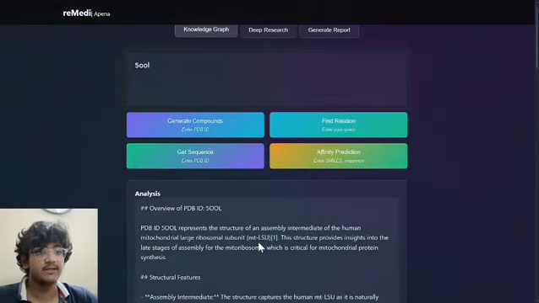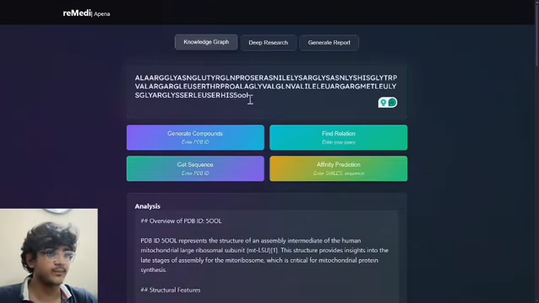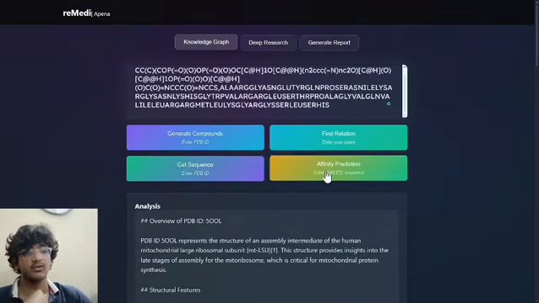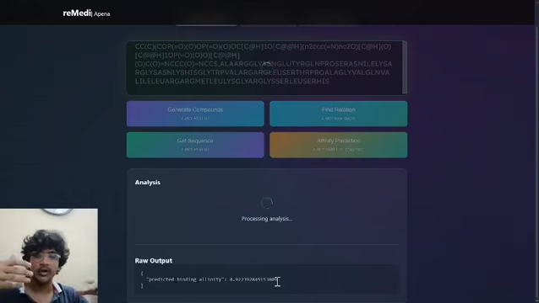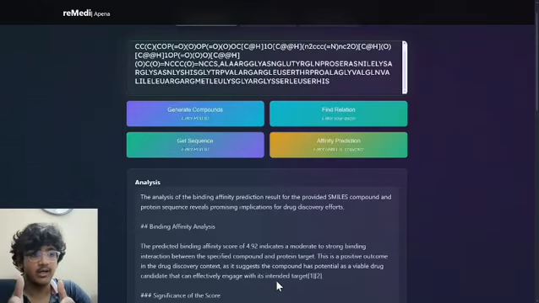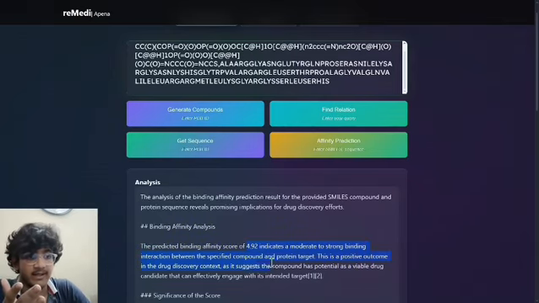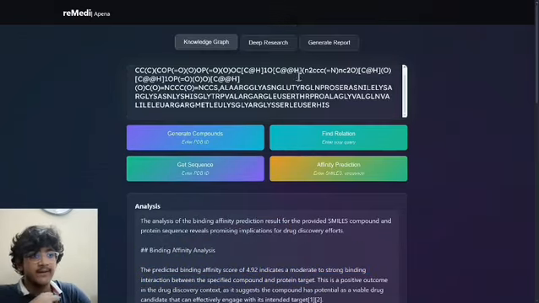On top of that, if I paste this in, we can find the binding affinity, and we just got a binding affinity of 4.92. So this compound can be used, and researchers can use it to make medical drugs. As Perplexity says, 4.92 creates a strong binding interaction between the compound and the protein target.